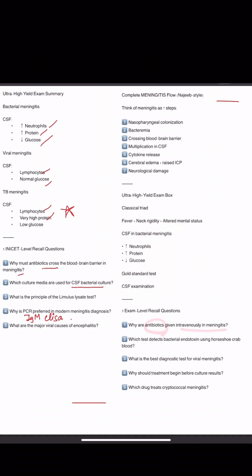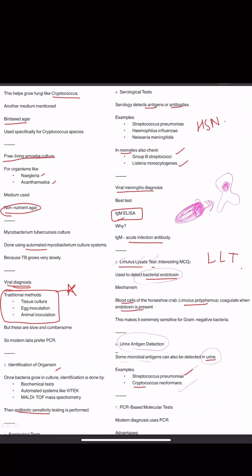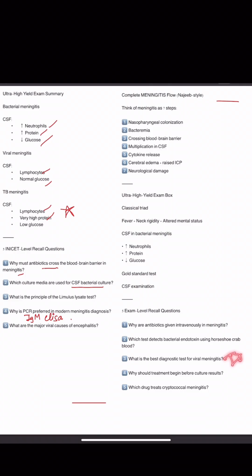Why are antibiotics given intravenously in meningitis? Which test detects bacterial endotoxin using horseshoe crab blood? Limulus lysate test. What is the diagnostic test for viral meningitis? PCR. Best diagnostic test, no, IgM ELISA, sorry. Viral meningitis diagnosis best test is IgM ELISA.